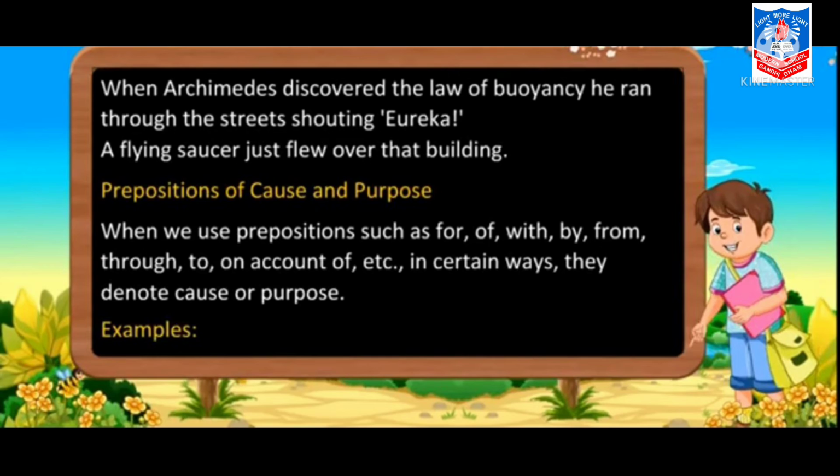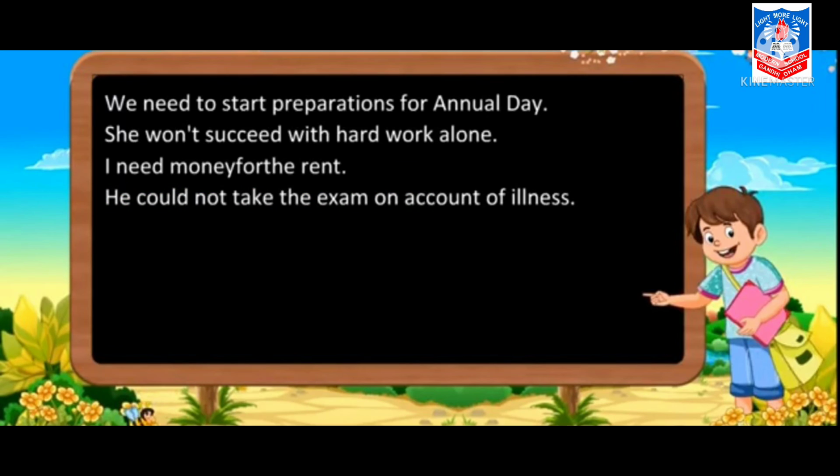Next, preposition of cause and purpose. When we use prepositions such as for, of, with, by, from, through, to, on account of, etc. in certain ways, they denote cause or purpose. That means अगर हम इनमें से कोई भी वर्ड यूज़ कर रहे हैं तो हम ये बता रहे हैं कि हम preposition किसी purpose के लिए यूज़ कर रहे हैं. Now let us understand by examples. We need to start preparations for annual day. Now why you want to start preparations? For annual day is the reason, or you can say a preposition of cause or purpose.